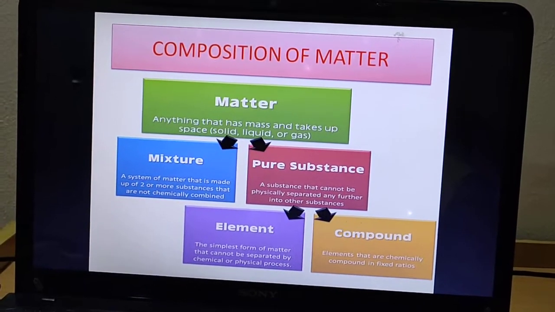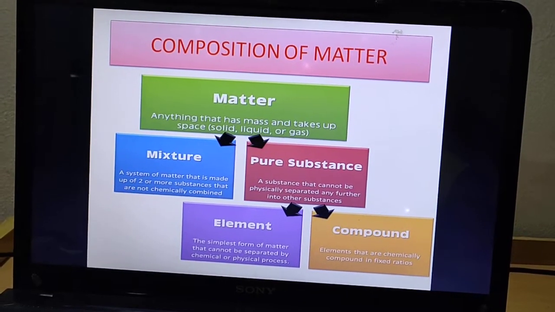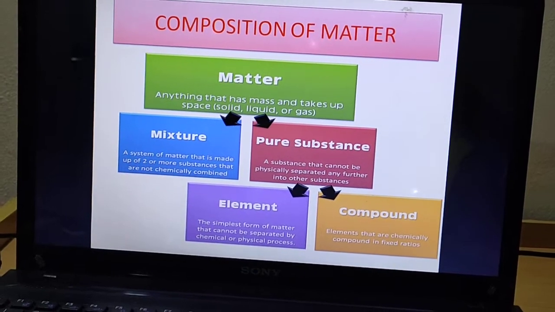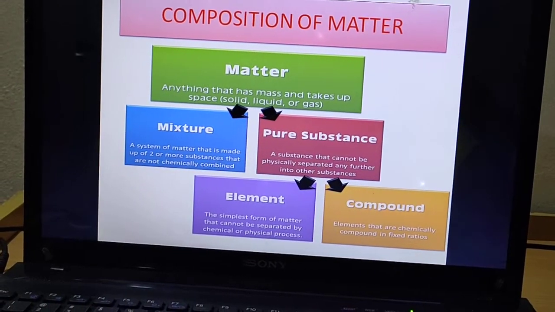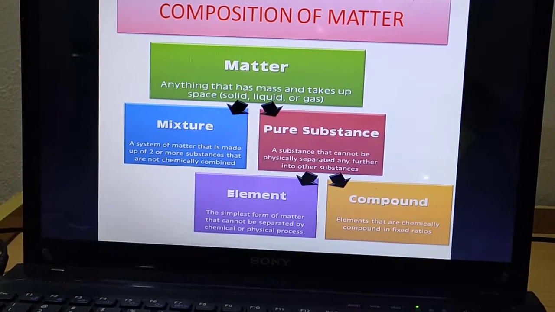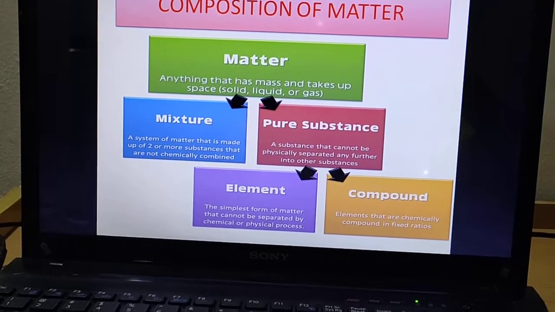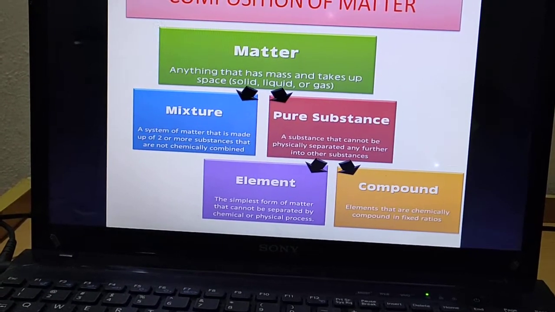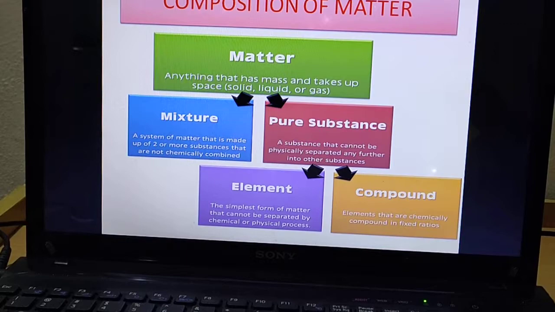What I want to say is, when two or more pure substances, it can be an element or it can be a compound or they can be both, combine physically such that the substances retain their individual properties, the combination is known as a mixture.